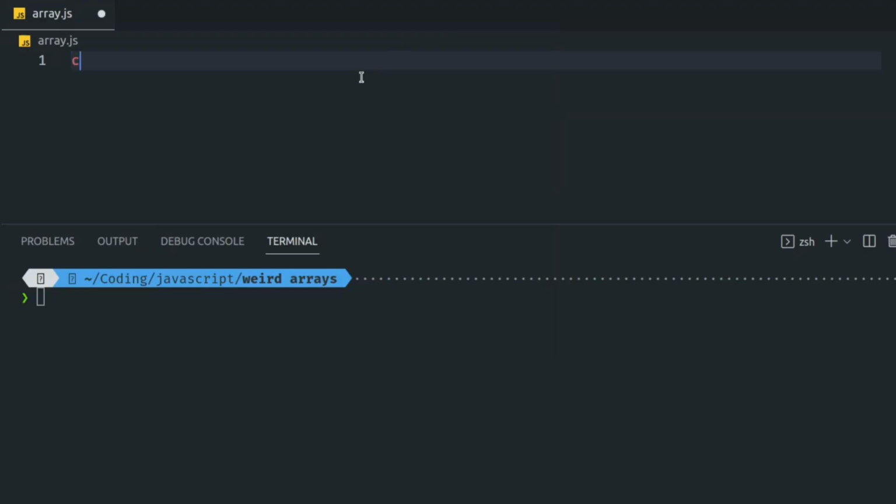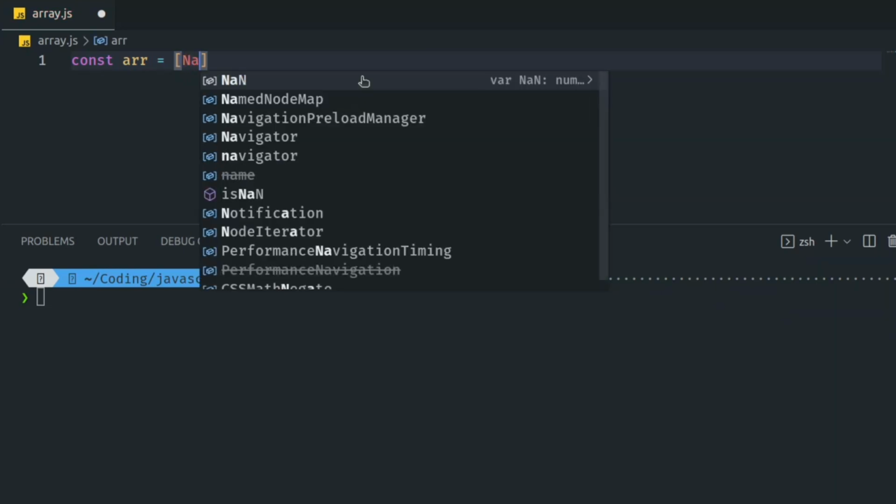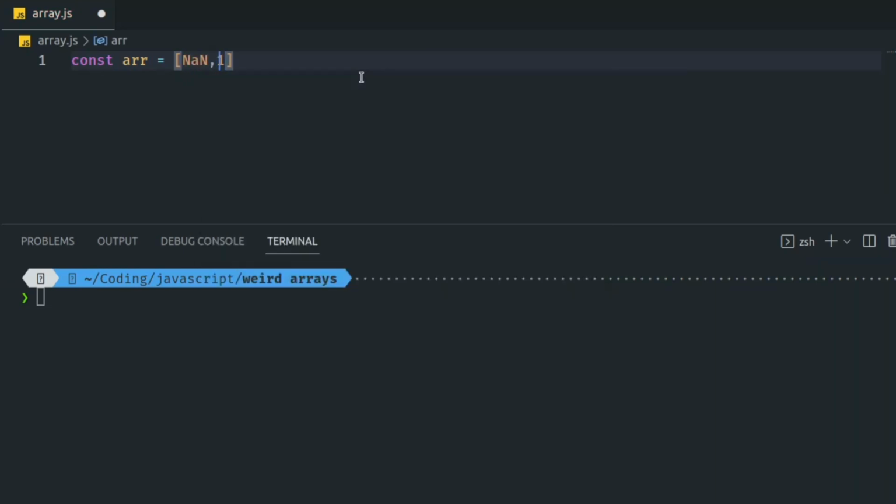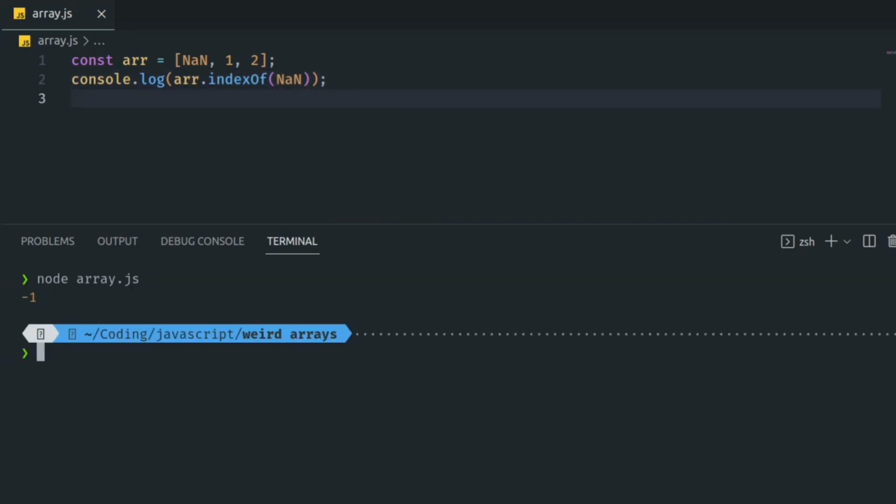Number 7. NaN and array.indexOf. NaN is a special value in JavaScript that means not a number. It's a bit like a mystery box in an array. If you try to find where NaN is using indexOf, JavaScript's behavior might surprise you. It doesn't quite understand that NaN is the same as itself. So when we do array.indexOf NaN, it gives us -1 as if it's saying, I couldn't find that weird NaN thing you were looking for.